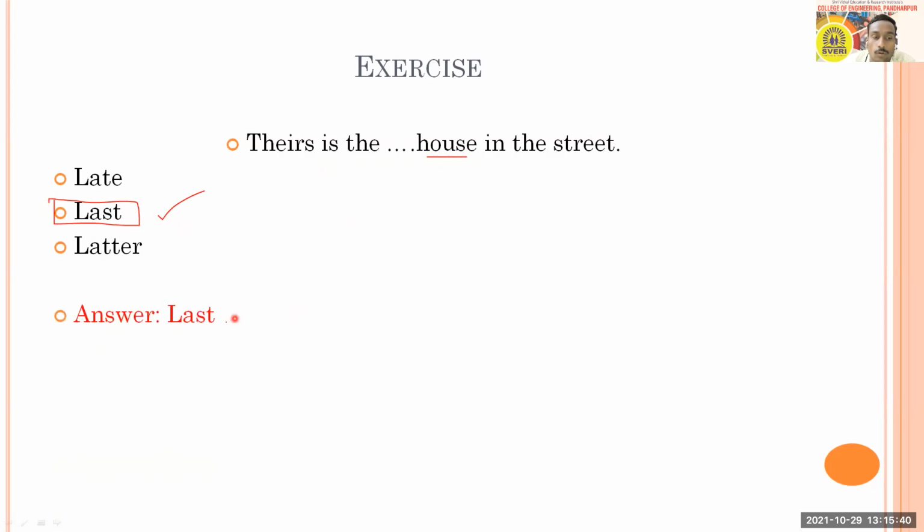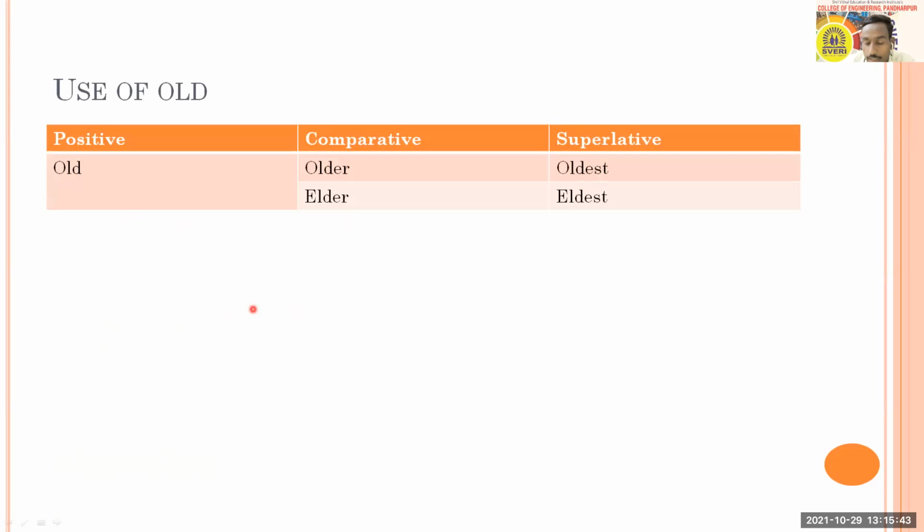So therefore last. Then here we have another adjective, that is old, and this is also used in two ways. In positive it is old, but in comparative you can say older and superlative oldest, or in another way it can be elder and eldest. In the use of older and elder, you will need to understand what it is referring to. Age. Yes, older refers to age. And elder refers to your relationship, usually close or blood relationship. For that reason we are going to use elder and eldest.